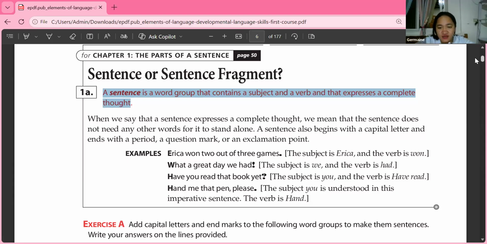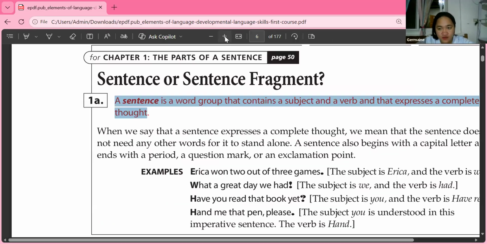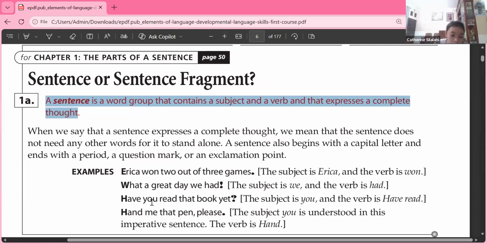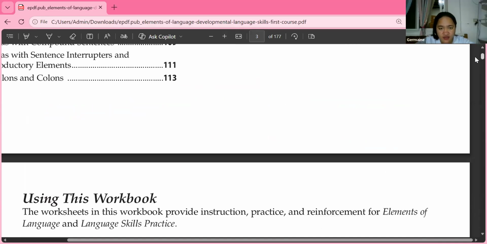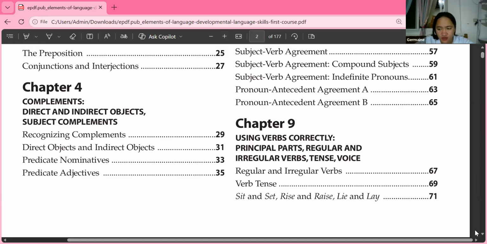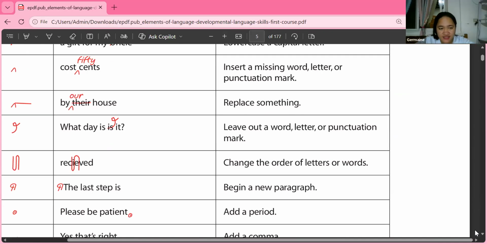And also, a sentence begins with what letter? A sentence begins with a big letter, or a capital letter. And at the end, what can we see at the end of the sentence?